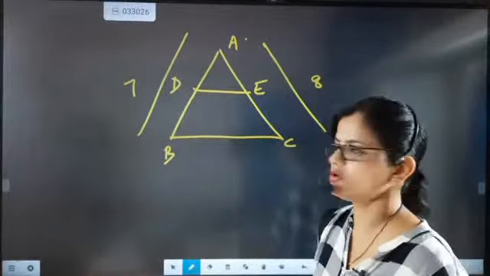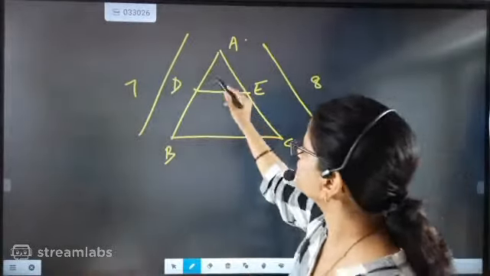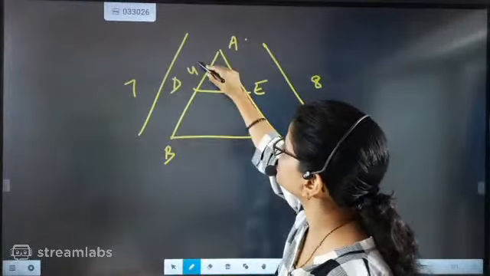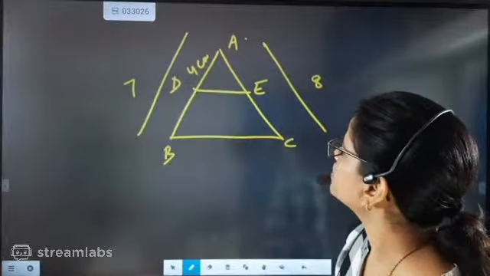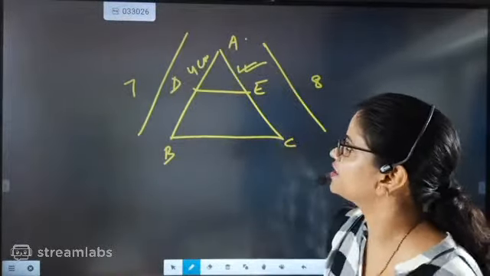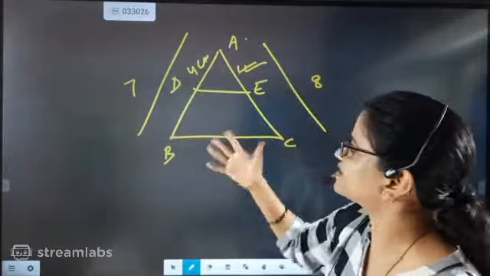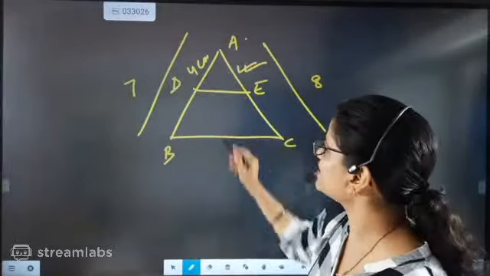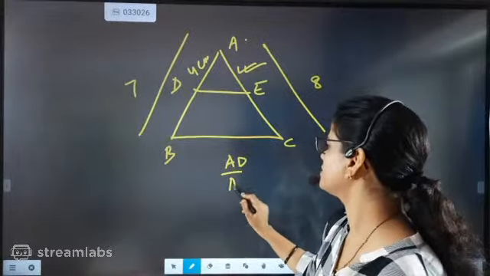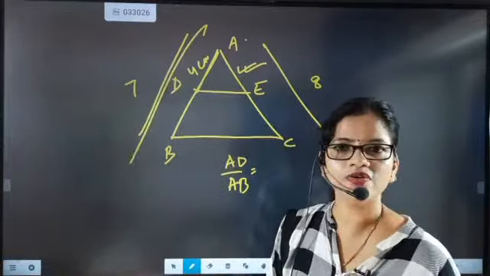Just understanding part only. 7 centimeter and 8 centimeter is there. Now they have given us this one, 4 centimeter. And now they have not given this side AE, and they are wanting AE. So are we going to first subtract this one? Nothing we are going to do. We will directly write AD by AB, the link you have generated.